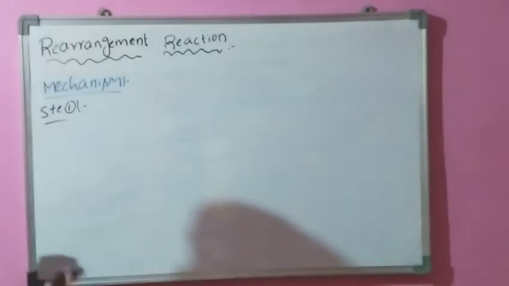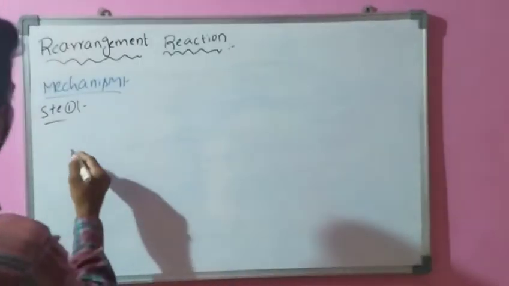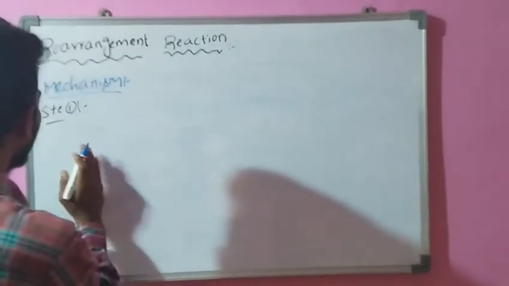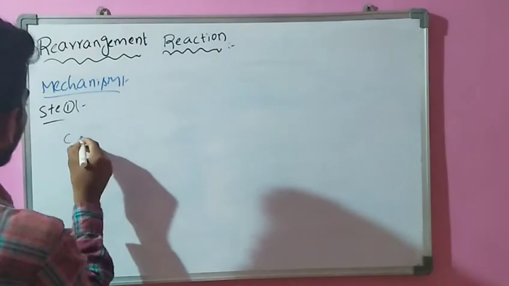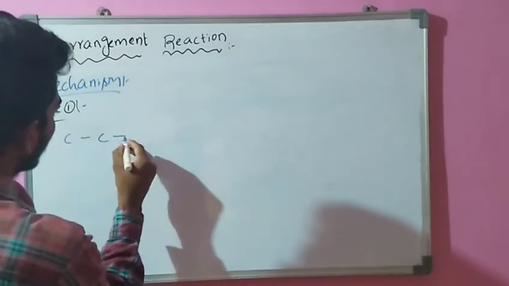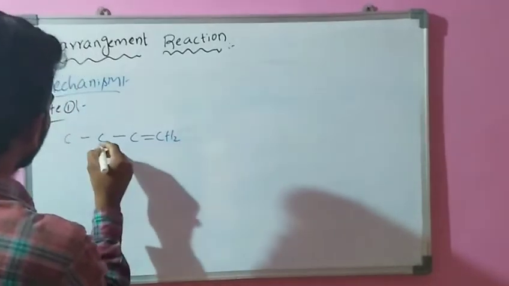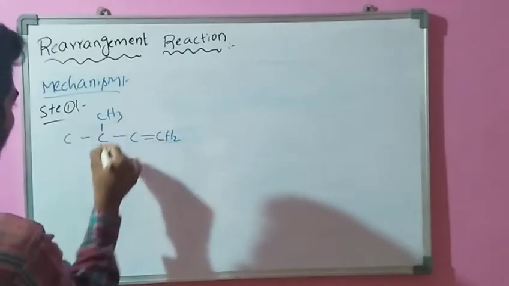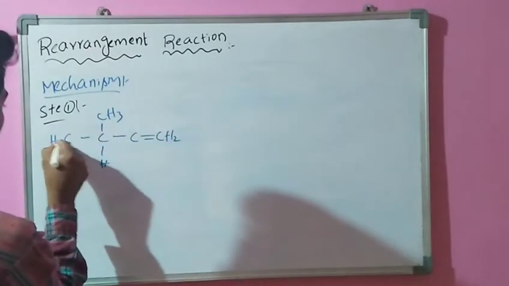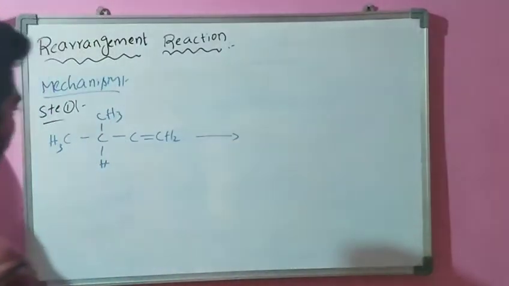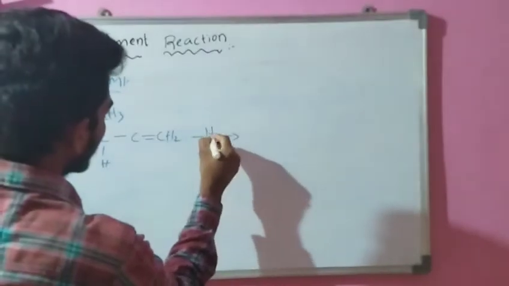In step 1, initially we take 2-methyl butene in the presence of acid media, H plus.